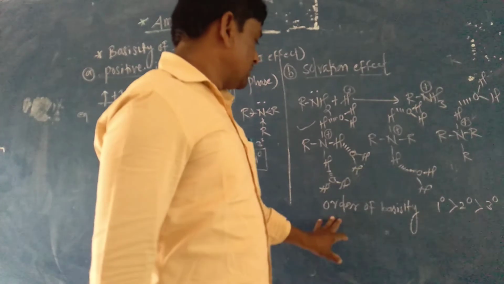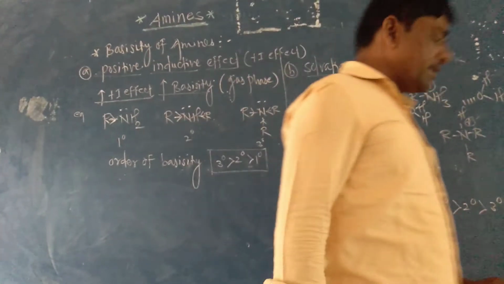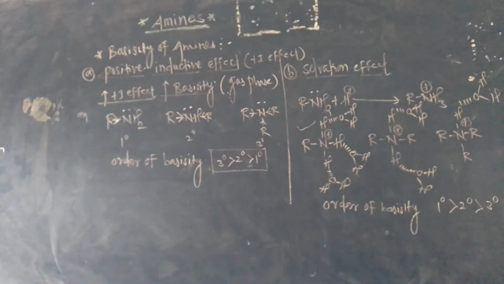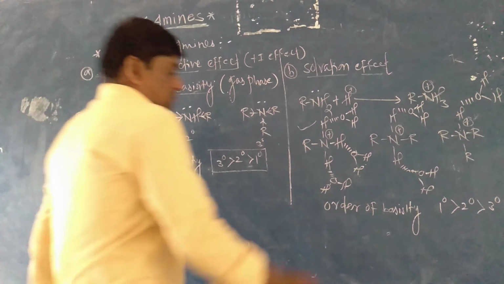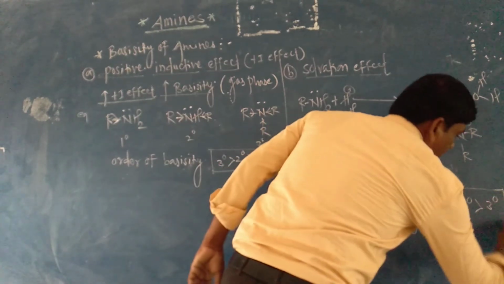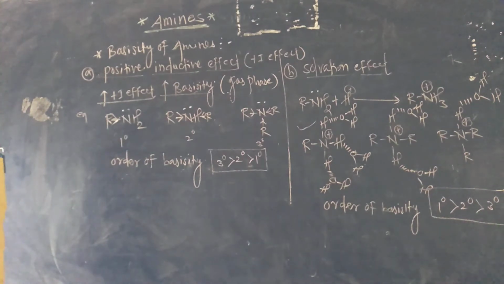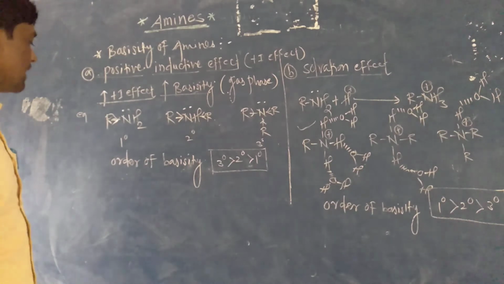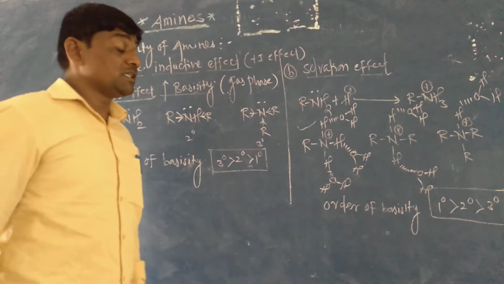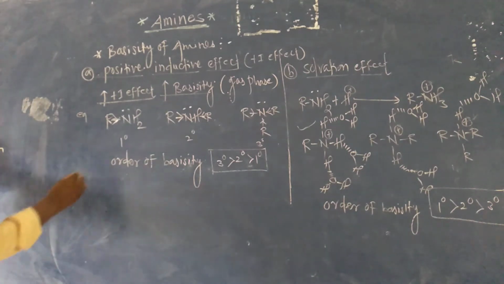In this way, the order of basicity in the solvation effect is primary amine greater than secondary amine greater than tertiary amine. Compared with the plus I effect, the solvation effect is totally opposite. Then another factor is the steric effect.